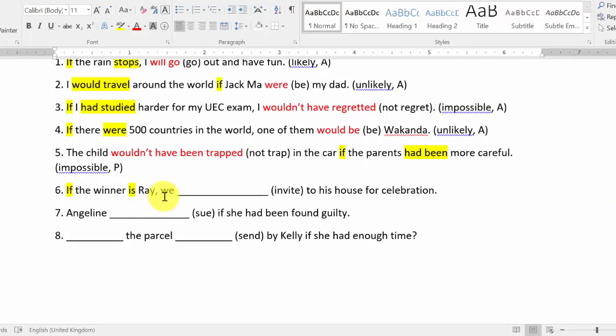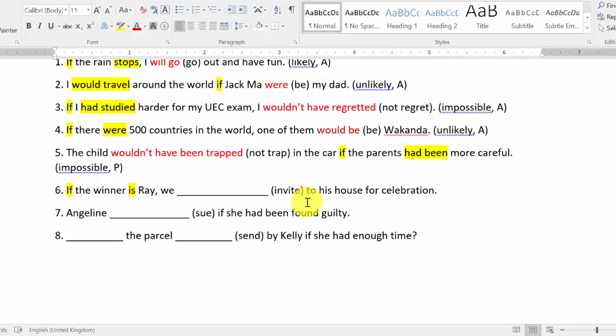Okay, so you see, if it is an active voice sentence, you should invite someone, right? We invite someone to his house. It should be like this if it's an active sentence. But you do not have anyone or anything at the back here.